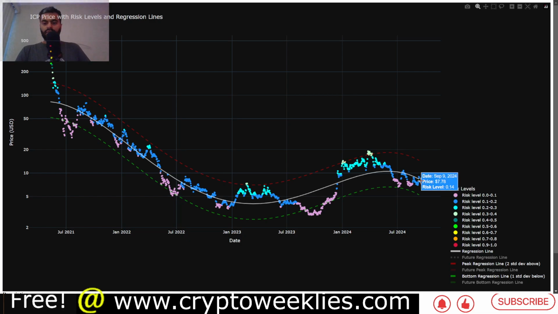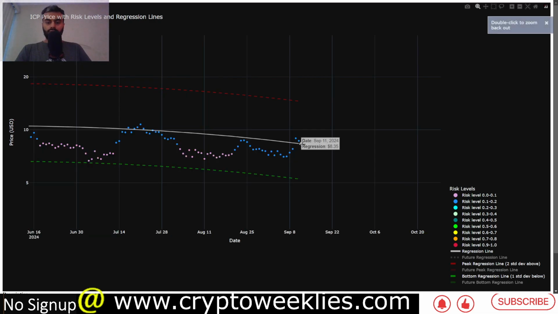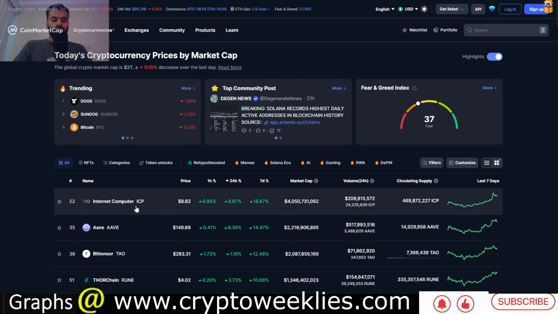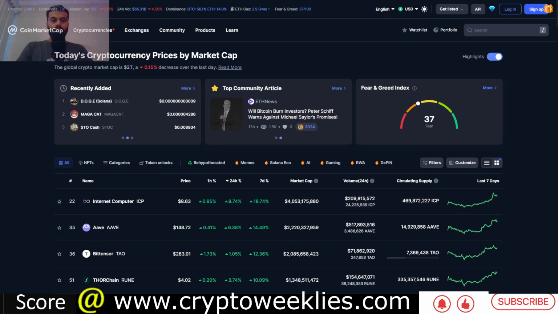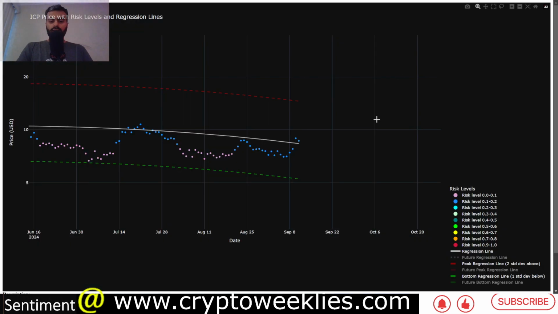Right now the fair value per this model for ICP is at around $8.35. The price is slightly above at around $8.65. You can check over here. Over the last 24 hours or so, ICP has been one of the most rallying cryptos from the top 100 by market cap, around an 8.5 or 8.75% rally. Price action slightly above $8.60.